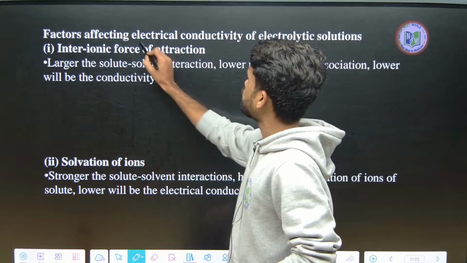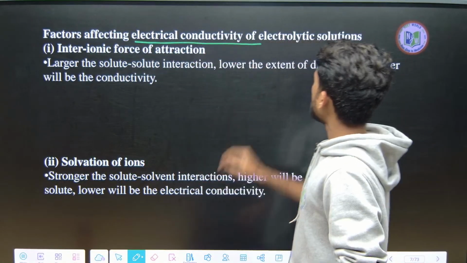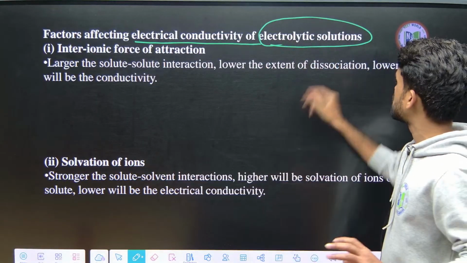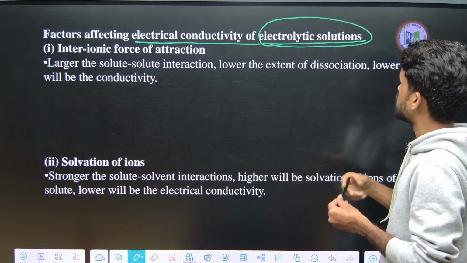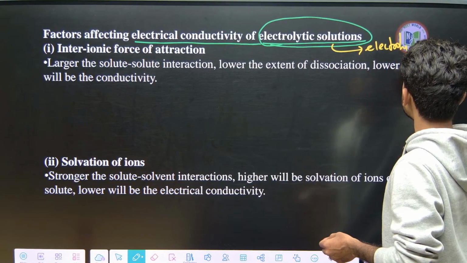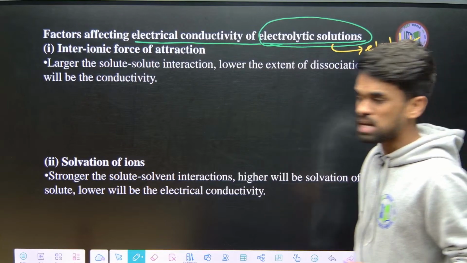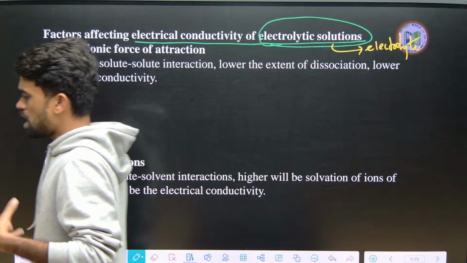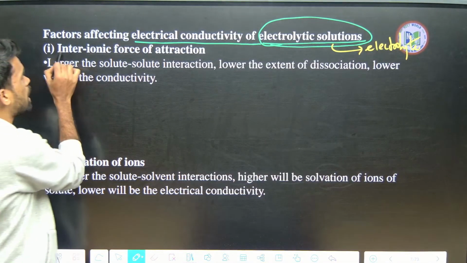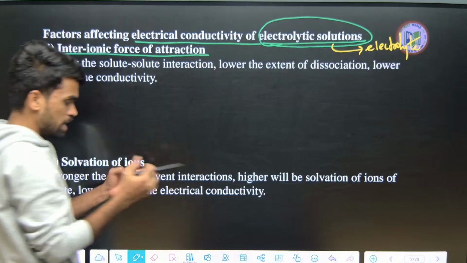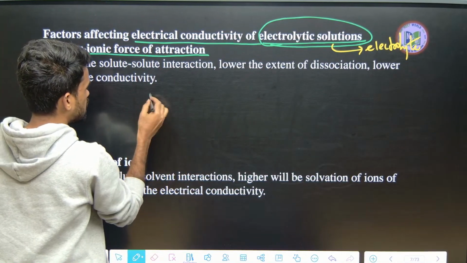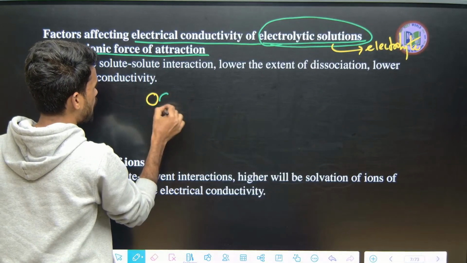Now what are the factors affecting the electrical conductivity of electrolytic solutions? From now onwards we are discussing electrolytic solutions. Electrolytic solutions are nothing but electrolytes. Just now we discussed that weak acids, weak bases, strong acids, strong bases, or salts are some examples of electrolytes, right? Now the first factor is the inter-ionic force of attraction. If you take a salt, there will be a cation and an anion, okay.